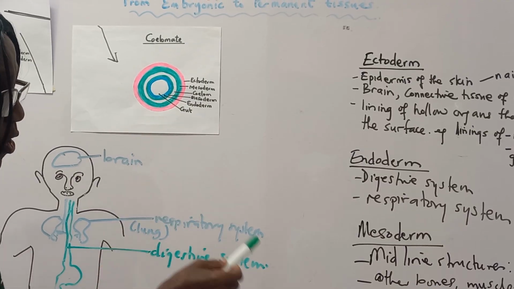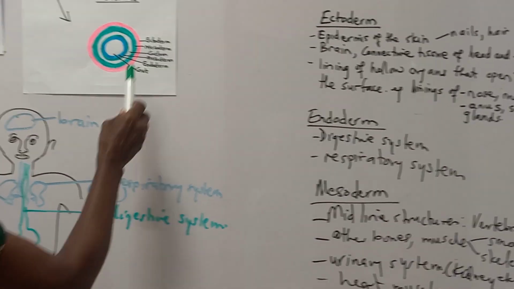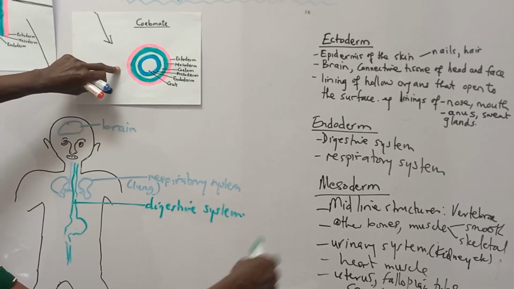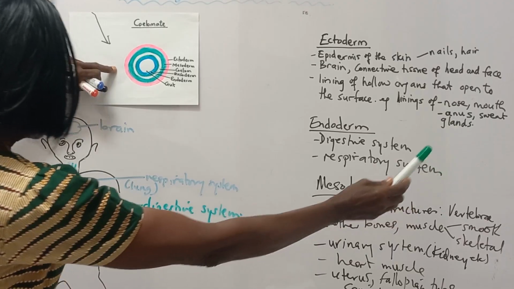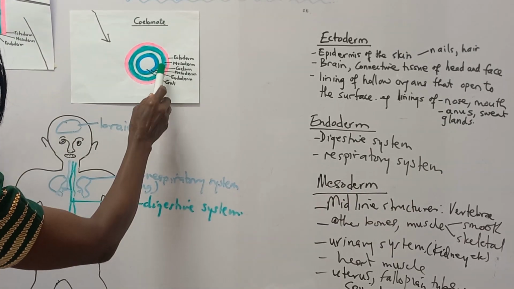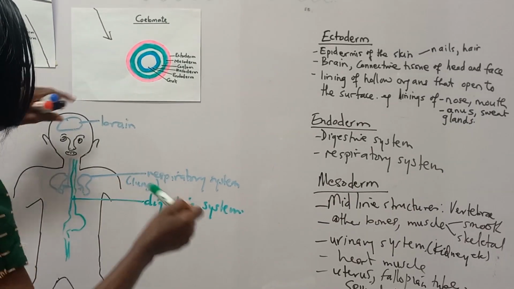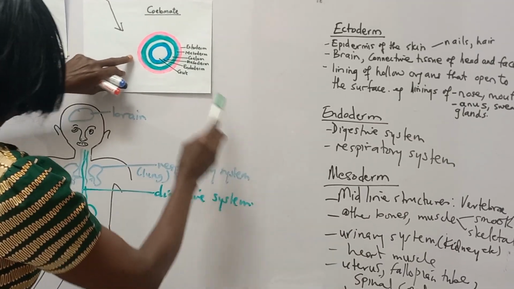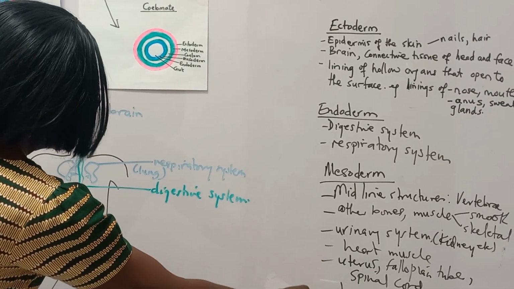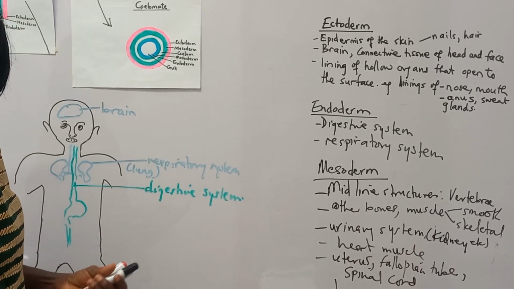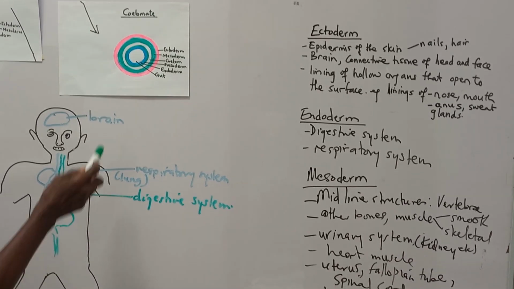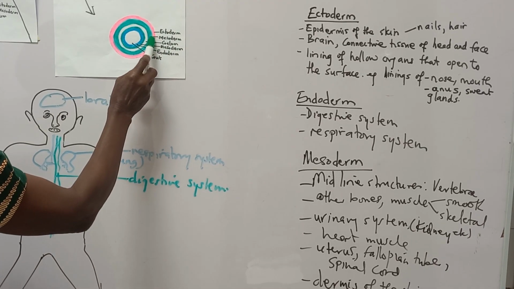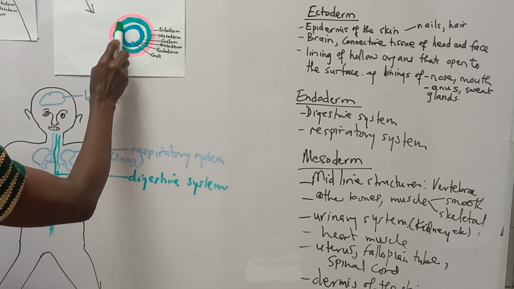The mesoderm forms the midline structures, the vertebra that holds the mammal, to support vertebrae, all other bones, muscles, smooth muscles, skeletal muscles. They are all formed by the mesoderm, which reinforces the organism. You have the urinary system, you have heart muscle, you have the uterus, that is reproductive system. All those structures, they are formed, spinal cord, and the dermis of the skin is formed by mesoderm.